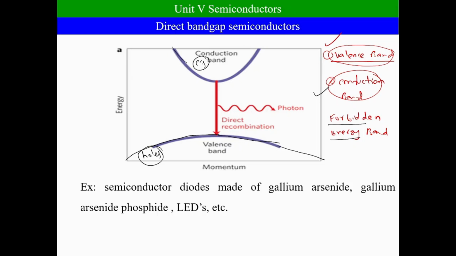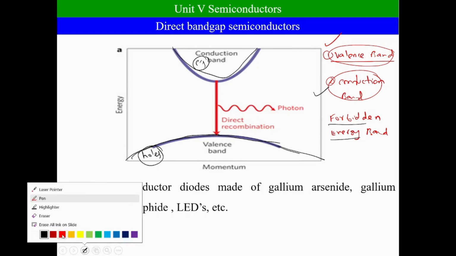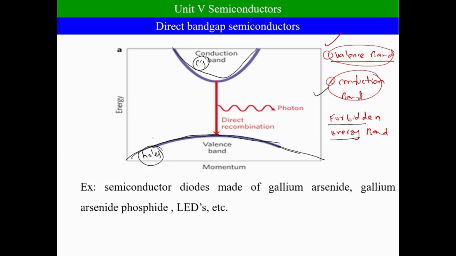This is the conduction band, this is the valency band. Observe them clearly. This position is called the maximum of the valency band. Similarly, this position is called the minimum of the conduction band.